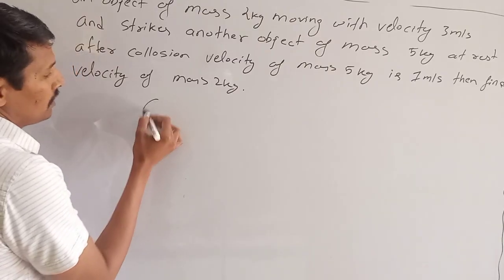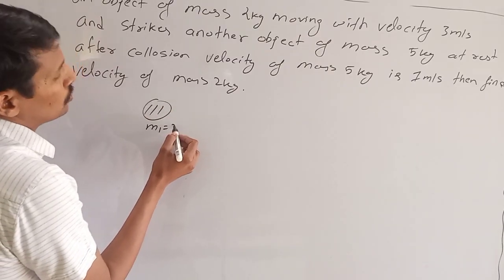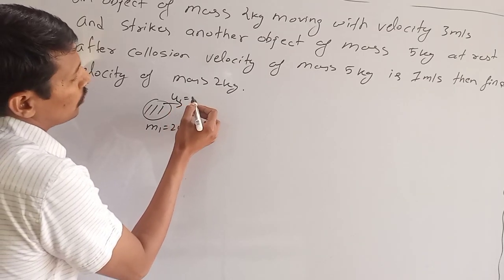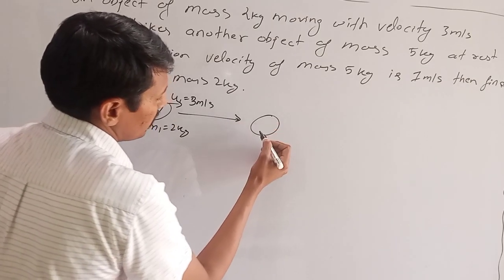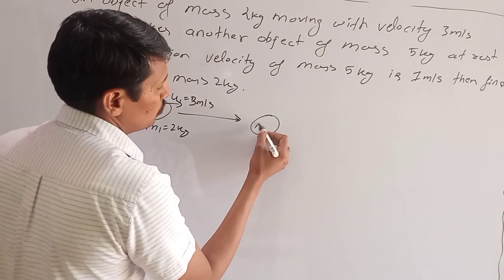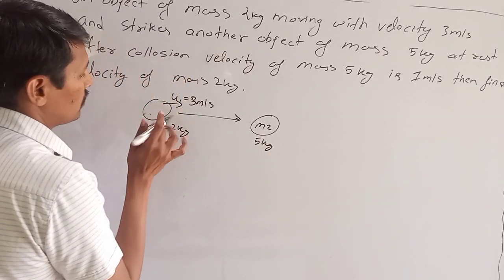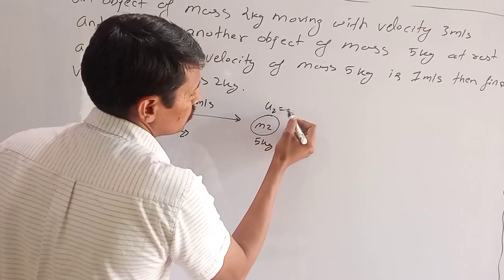We can write it numerically as: m1 is 2 kg moving with initial velocity u1 of 3 meter per second, and it strikes the second mass m2 of 5 kg, which is at rest, so u2 is 0.